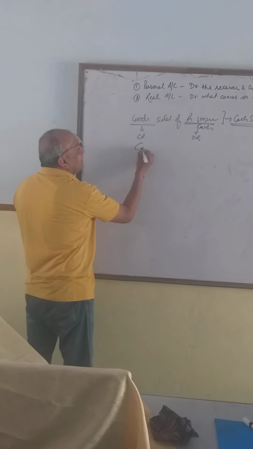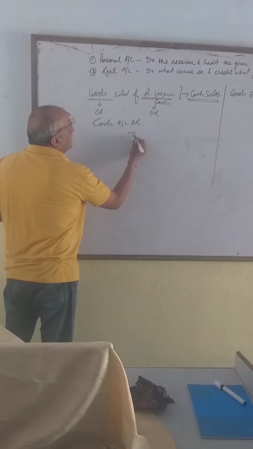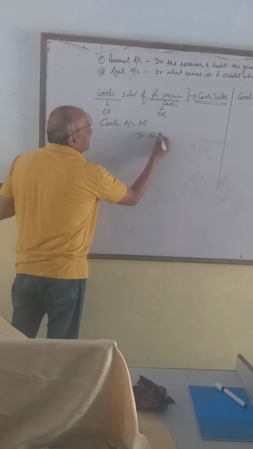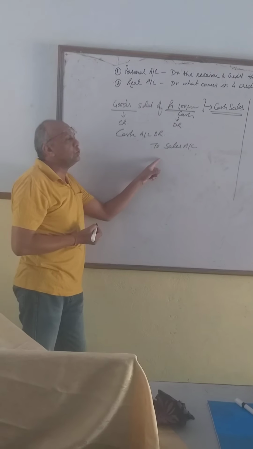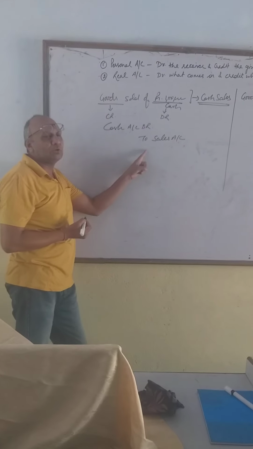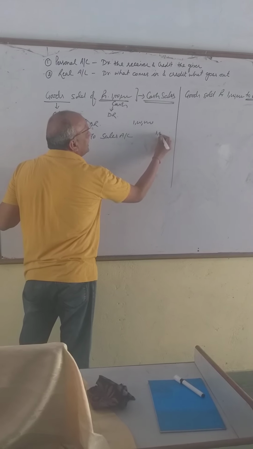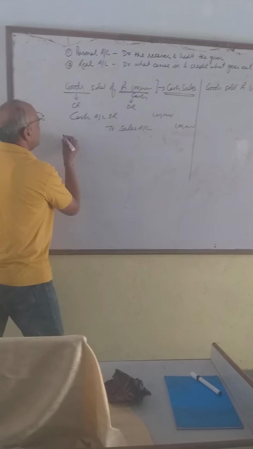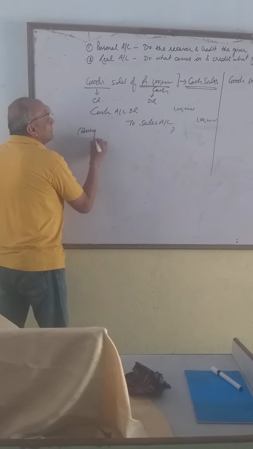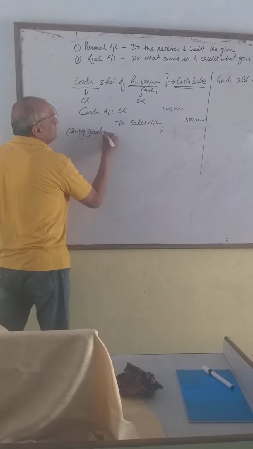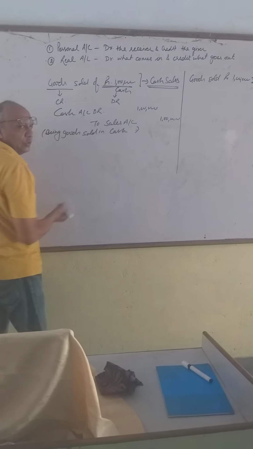So what does our entry become? Cash account debit to, and as I told earlier also, when we are selling goods, we are going to use the word to sales. So cash account debit to sales. What is the amount of sale, dear? 1 lakh rupees, 1 lakh rupees. Narration, as I told yesterday also, being goods sold in cash.